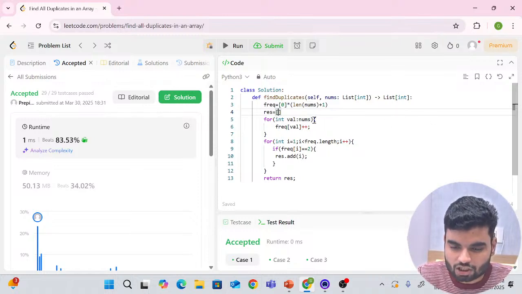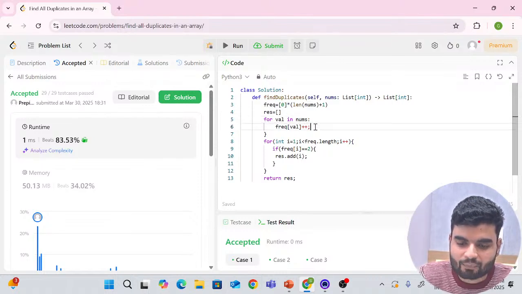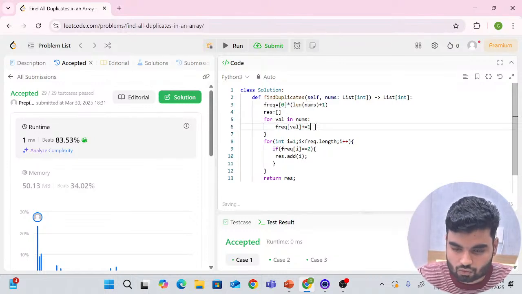You don't have a for each loop here, but you have a for-in loop in Python. So I'll write here: for value in nums, colon. You don't have plus plus, you will write plus equals 1. You don't use curly braces. You don't have this normal for loop in Python.